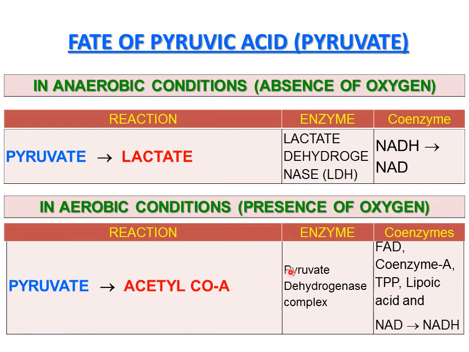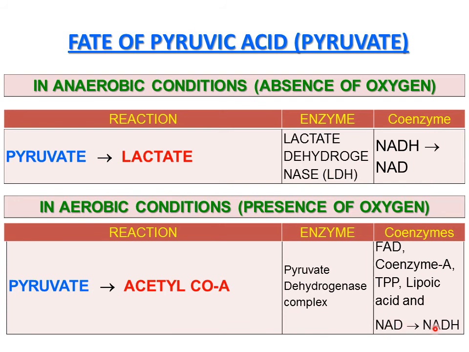In that condition, one enzyme known as pyruvate dehydrogenase complex, a complex of 3 enzymes, works together to convert pyruvate to acetyl-CoA, and it requires 5 coenzymes: FAD, coenzyme A, TPP, lipoic acid, and NAD, nicotinamide adenine dinucleotide.